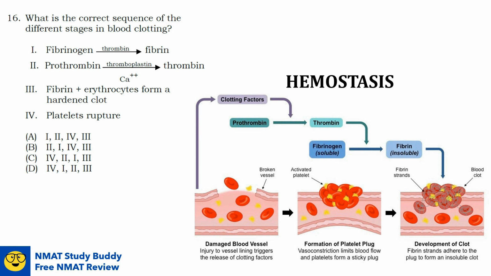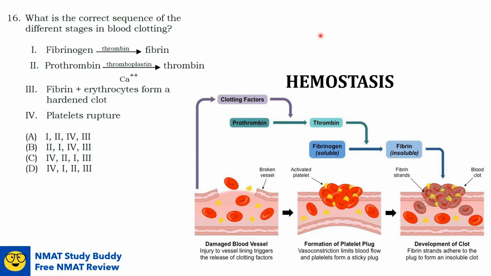Hemostasis is the process by which the body seals a ruptured blood vessel to prevent further loss of blood. The first step in this coagulation cascade is the release of clotting factors from the platelets. These clotting factors then cause the platelets to become sticky so that they can adhere to the damaged region and form a platelet plug, as you can see here.